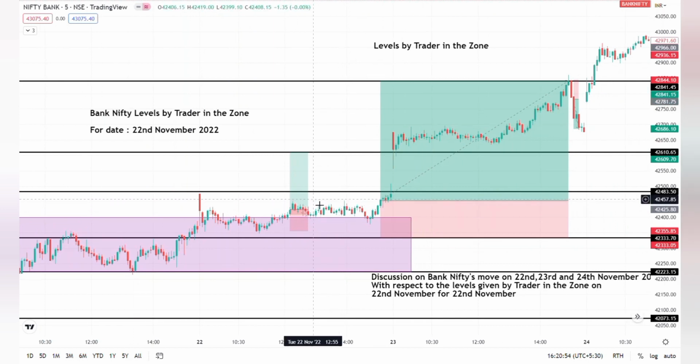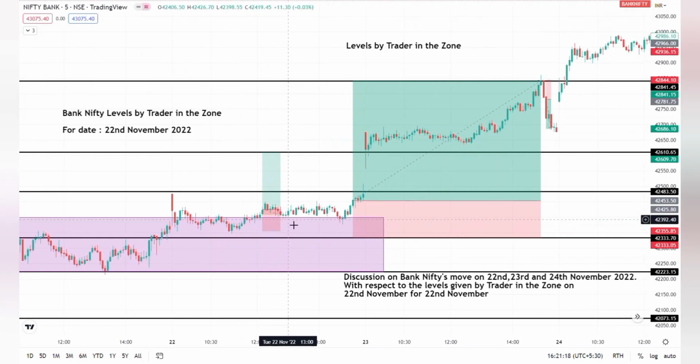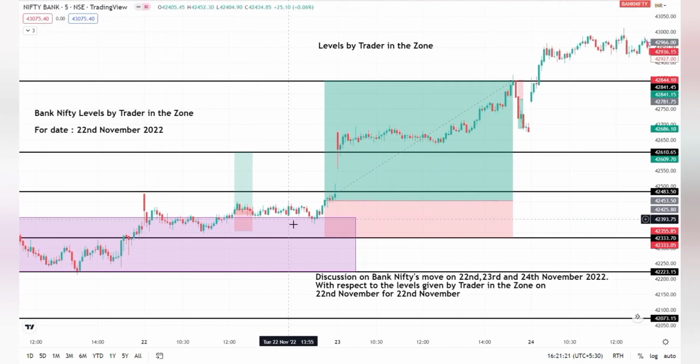I actually took a trade over here, but according to the 30 minutes rule, which I follow as I am an option buyer, I exited the position with a very minute stop loss. It's not that my SL level was hit, but because of the 30 minutes rule which I follow, I exited the position. After that, on 22nd November,